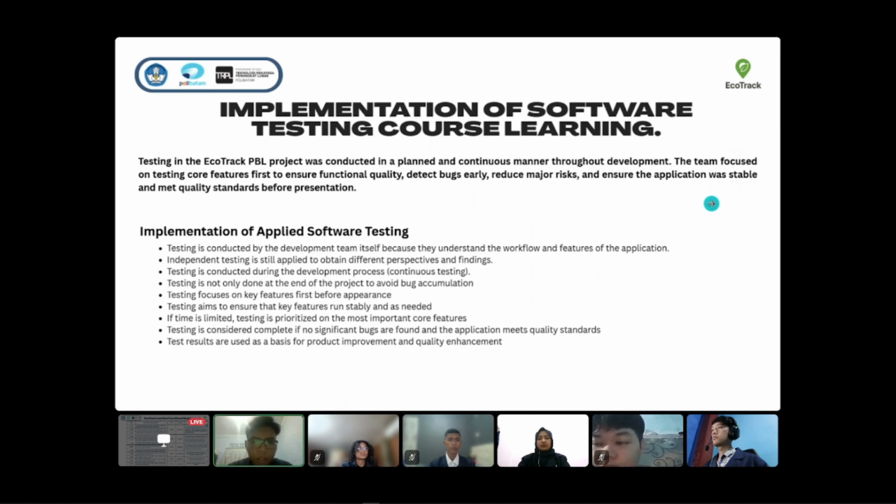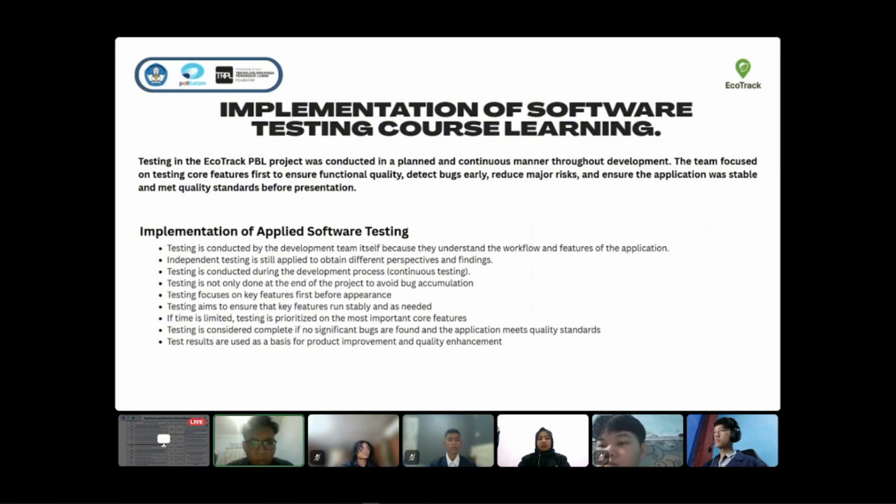Implementation of software testing course learning. Testing in the EcoTrack PBL project was conducted in a planned and continuous manner throughout development. The team focused on testing core features first to ensure functional quality, detect bugs early, reduce major risks, and ensure the application was stable and met quality standards before presentation.